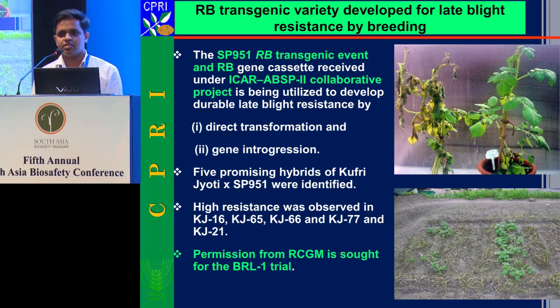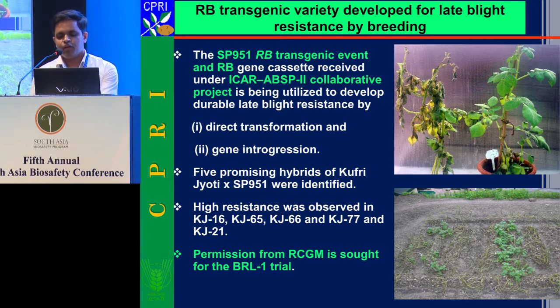But fortunately, with the help of the ABSP2 project, we got this line from the Wisconsin University as well as the gene construct for developing late blight resistance in our Indian potato cultivar. We got this single transgenic event from Wisconsin University, and through the introgression method, we got positive lines based on the permission from the RCGM in 1999. We checked this single transgenic event at the field level. We got field resistance.